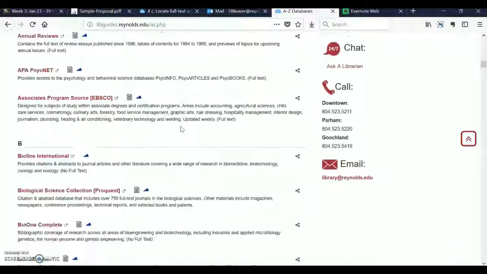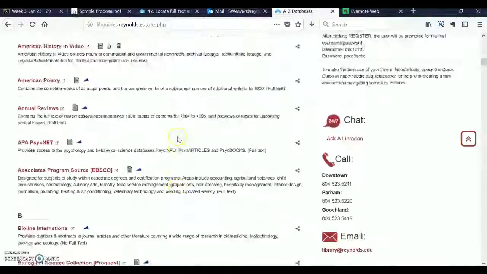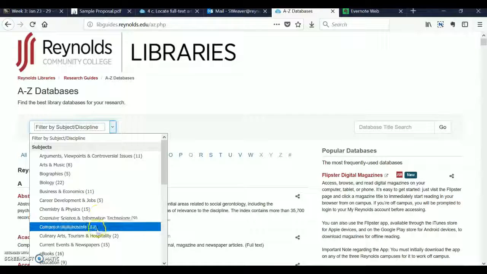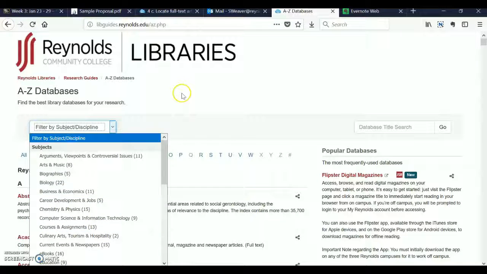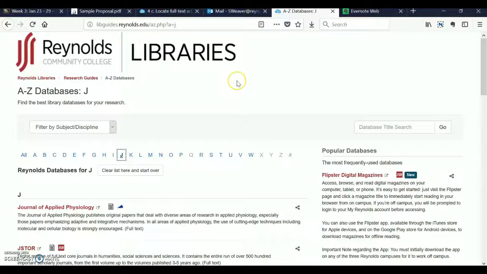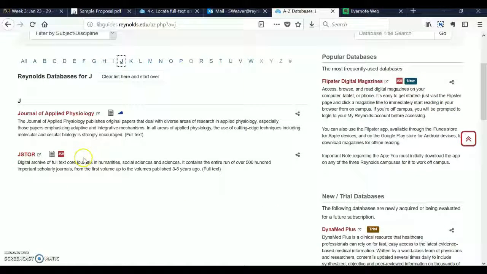And these are basically all of the databases that Reynolds has access to. You could scroll through these. It would take you a few weeks, I guess. But what you can do is also filter by the subject or discipline. But what we want to do is actually go to a very specific database. I'm going to go here to J, and these are all the databases that begin with J. So we want Jstor, so I'm going to go ahead and click that.